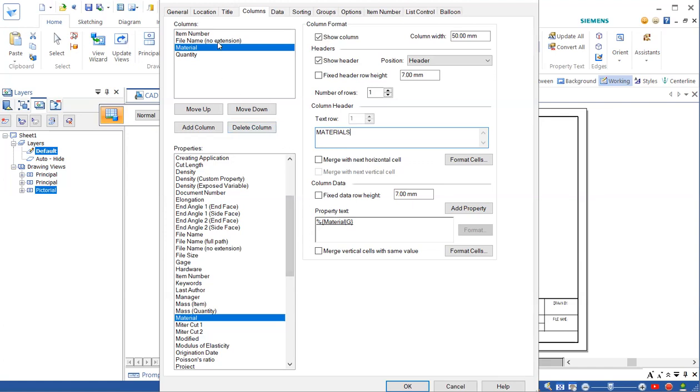Okay, for that one, we need to change it to part name rather than file name. Okay, and you need to change all of these to capital. And once you've done that, just click OK.